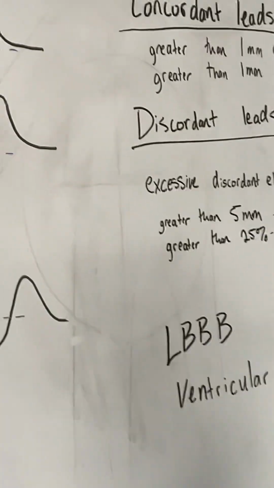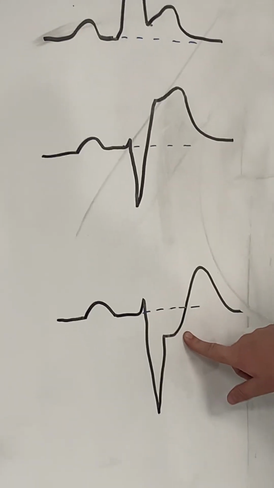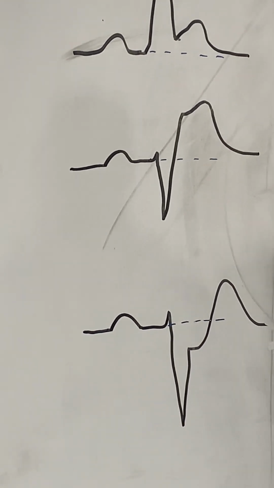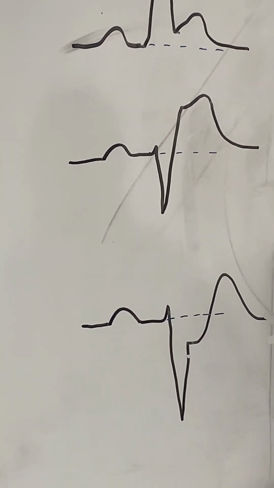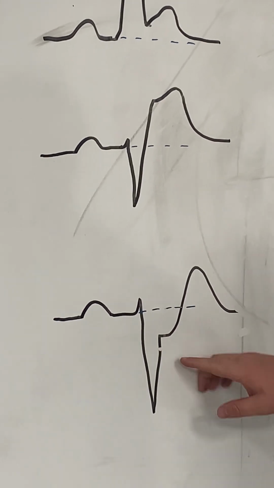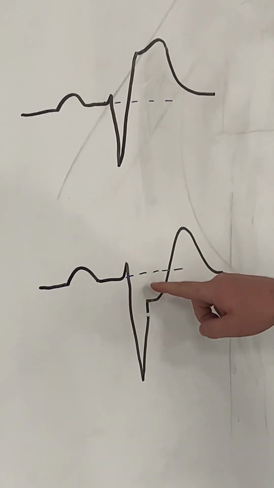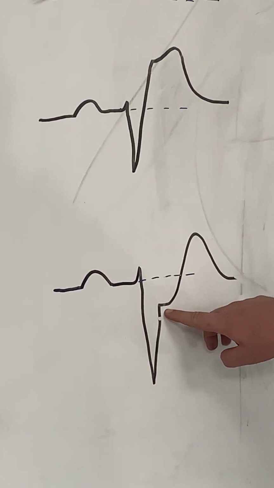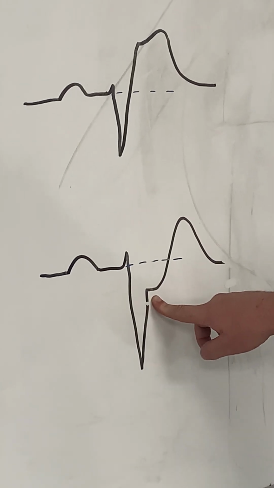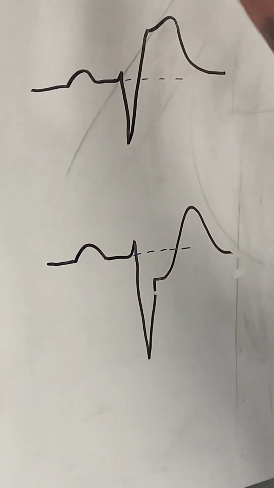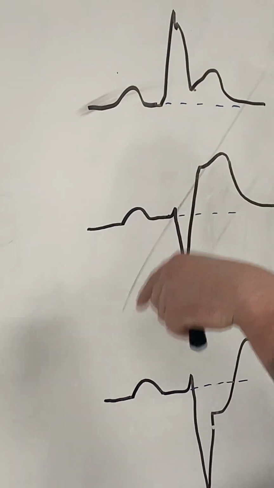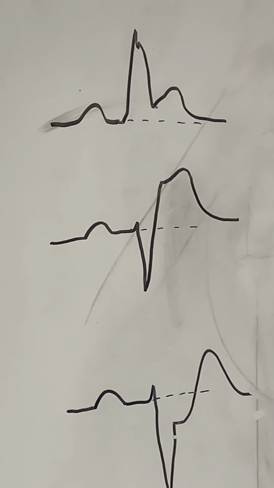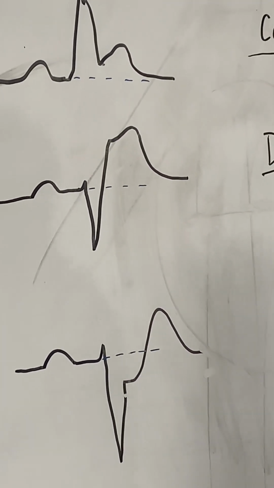So say you look at this one right here. You looked in V1, you diagnosed the left bundle branch block, and then you look down here at, say, this could be lead V1, V2, or V3. You look here, you got a negative deflection and more than 1 millimeter of ST depression. That is positive Sgarbossa criteria. And then here, upward deflection, any lead, more than 1 millimeter of elevation, positive Sgarbossa criteria. You can call a STEMI on that.